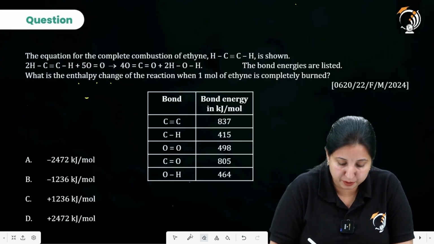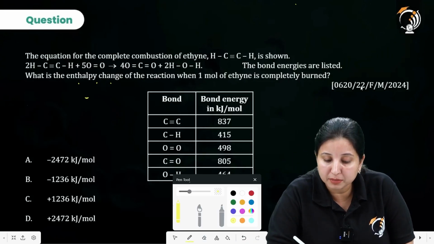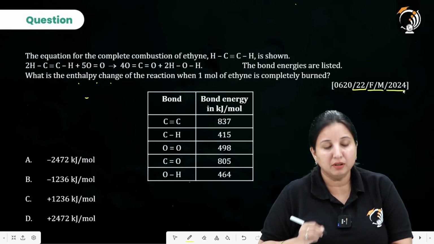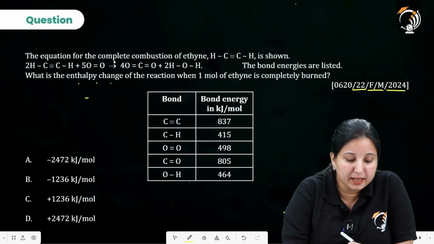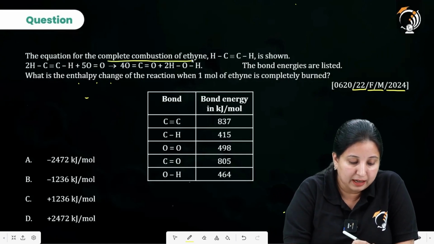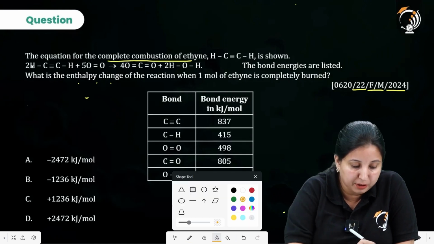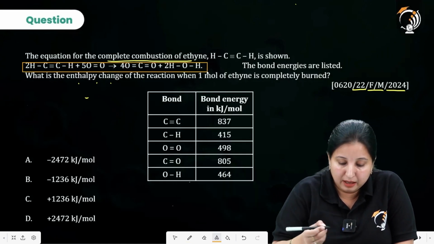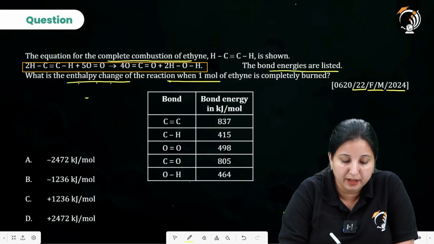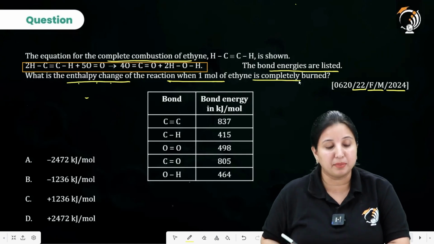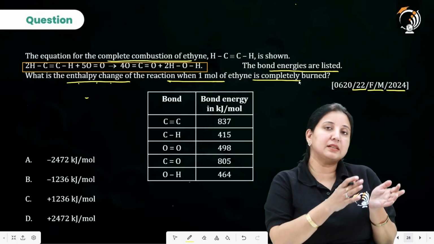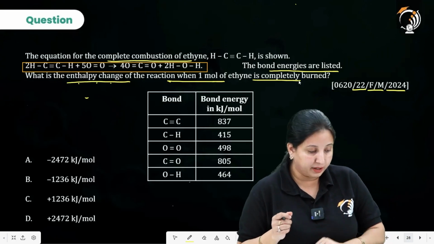So coming to the next question. Now look, the next question is from variant 22, February-March series, 2024. This question is saying the equation for the complete combustion of ethyne is shown. That is, we are given this particular equation over here. And it is saying the bond energies are listed. What is the enthalpy change for the reaction when 1 mole of ethyne is completely burnt? Now look, whenever we require to find out the bond energy, it is basically the reactant energy minus product energy.